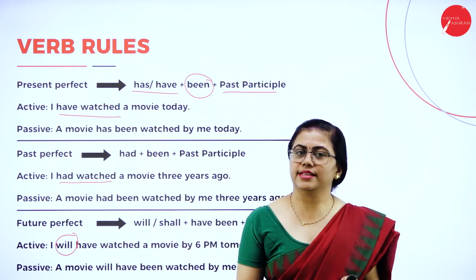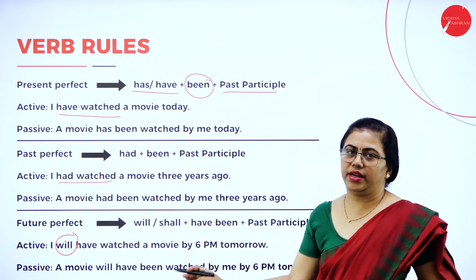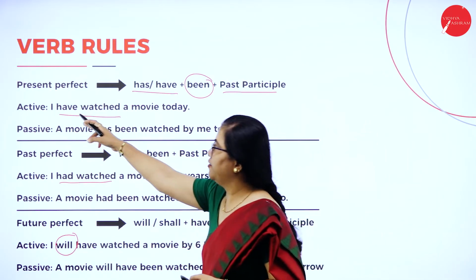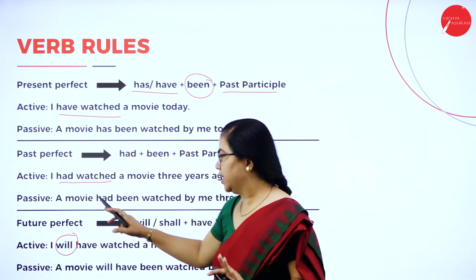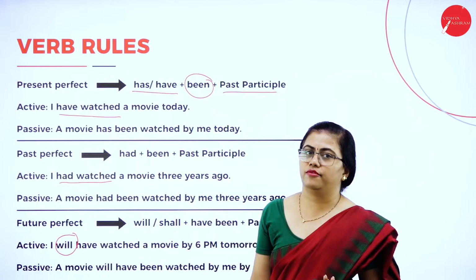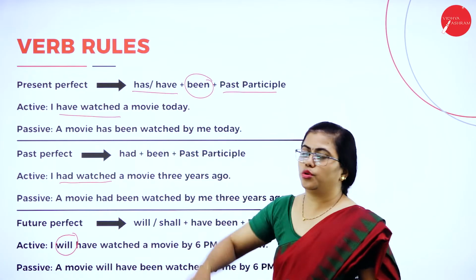So all these sentences I am showing are in perfect tenses. Present perfect, have or has. Past perfect, only had. Then future perfect, only will have. How do you change it to passive voice?